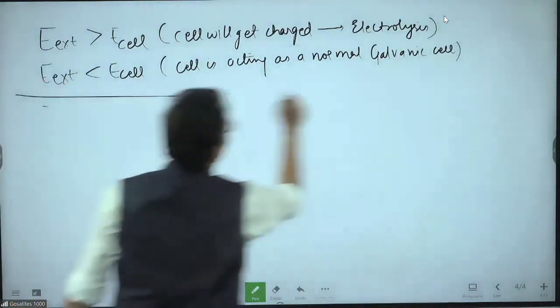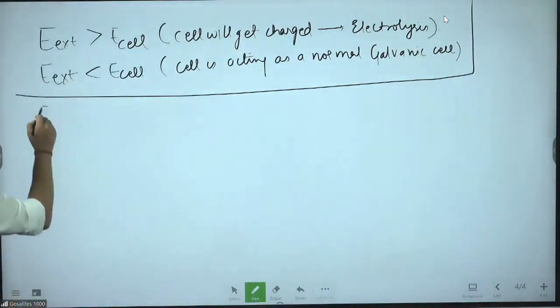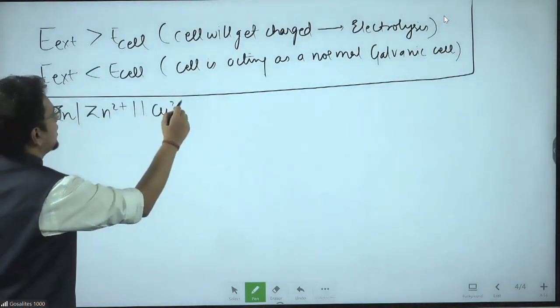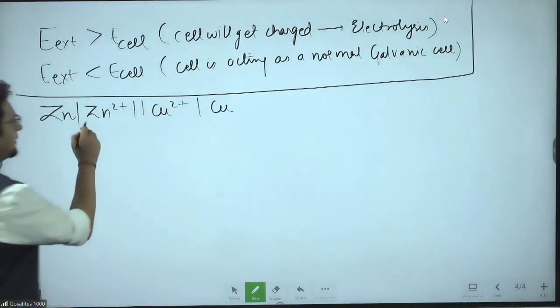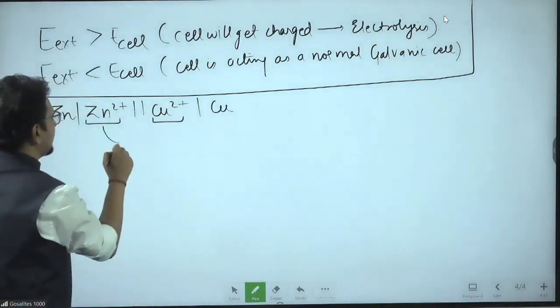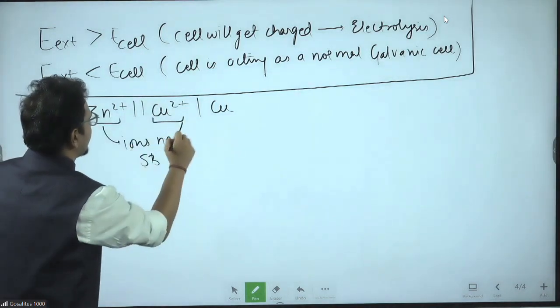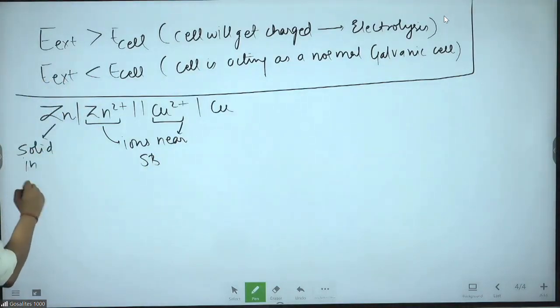Now, let us check one more thing, how to apply the Nernst equation. Again, I will write this: zinc, Zn2 plus, salt bridge, copper 2 plus, copper. For writing the cell notation, a few things you have to keep in mind. Number one, ions have to come near the salt bridge, and solids have to come in the corner.